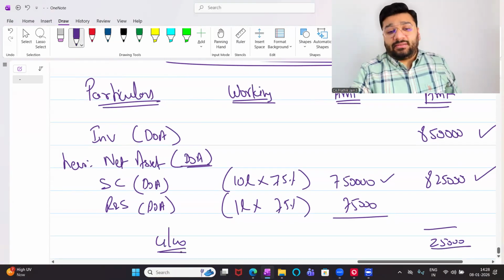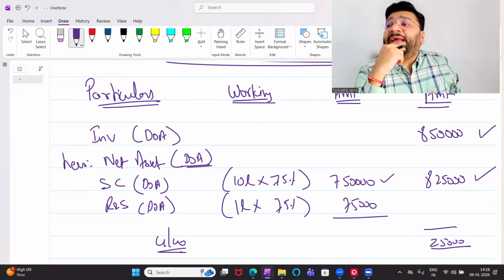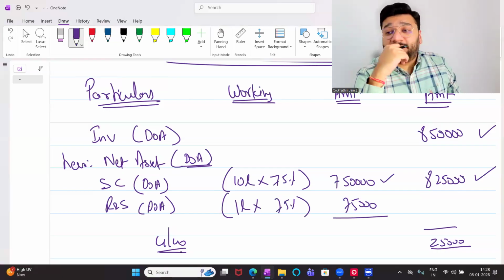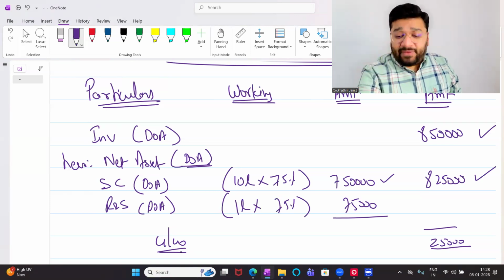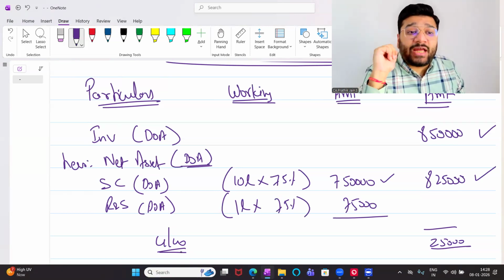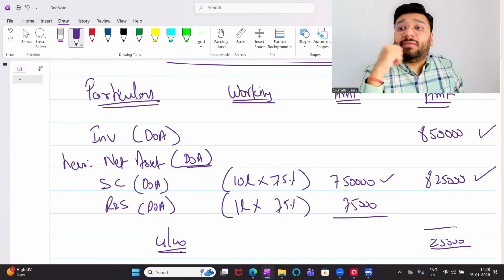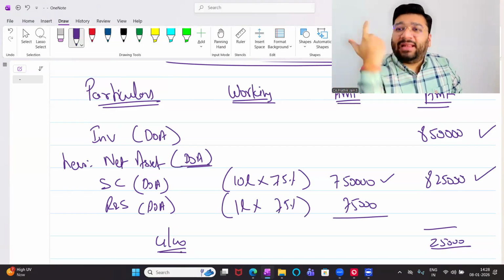Now the question is, why did H Limited pay extra 25,000 to X? Because H felt it is worth it. He felt by paying this 25,000 rupees, I'm going to get 75% shares of S Limited, and the brand name of S Limited is so good that this 25,000 I'm paying extra, in no time I'll get this money back.